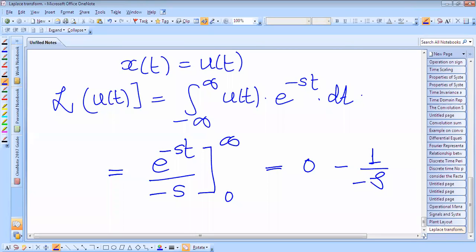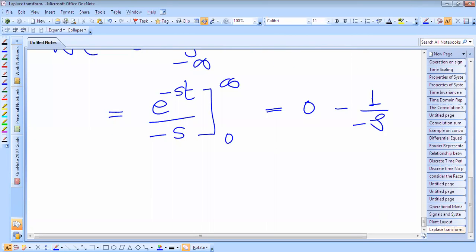So this is when the real part of s is greater than 0.